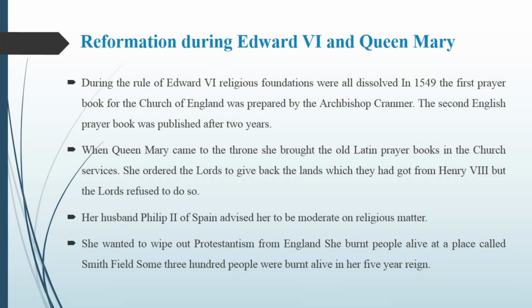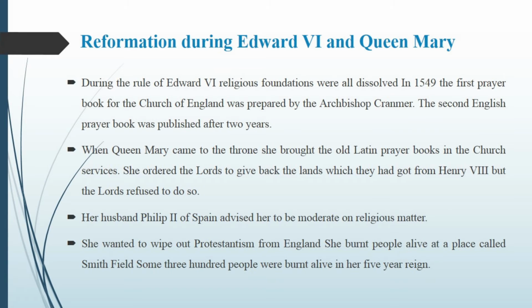So Queen Mary asked the lords to return all their properties, but they refused. At the time, Queen Mary's husband, Philip II of Spain, advised her to be moderate on religious matters.